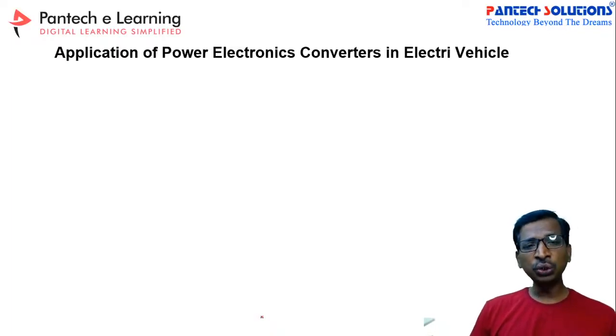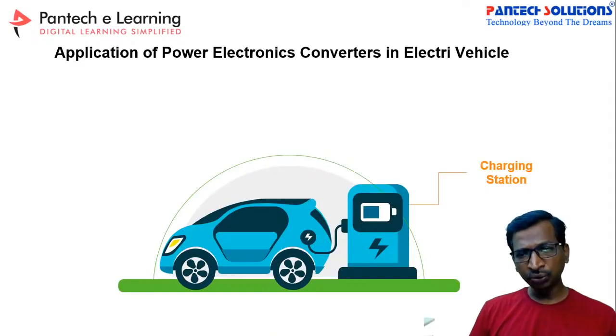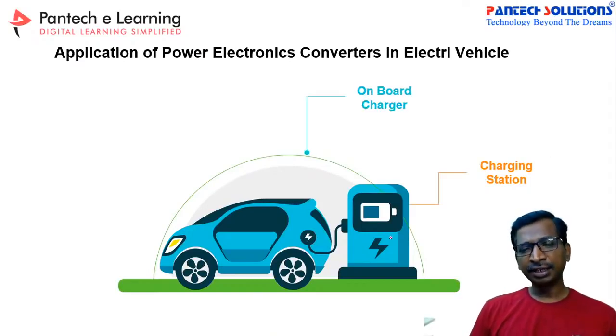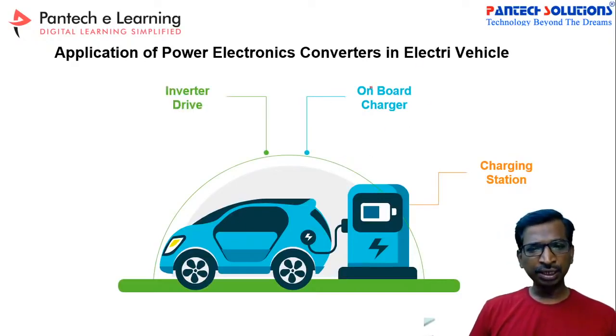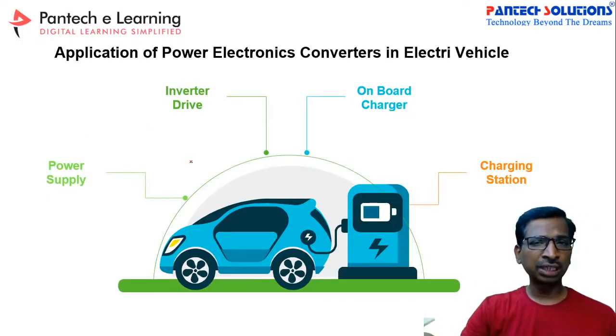And where are we going to use these circuits in the electric vehicle? See here, first we use power electronic circuits in the charging station, and the next one, the onboard charger. In the onboard charger, power electronic circuits are used, and the inverter drive, called the powertrain inverter, also uses them. Similarly for the power supply, in the EV there are a lot of other modules too.